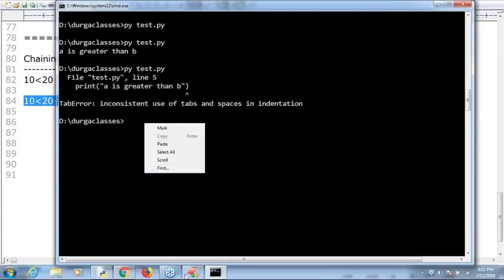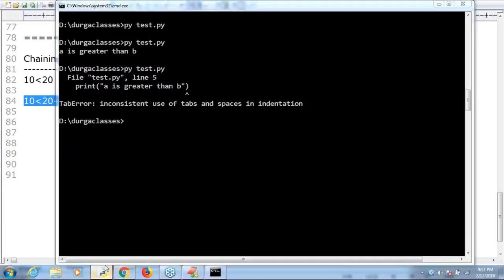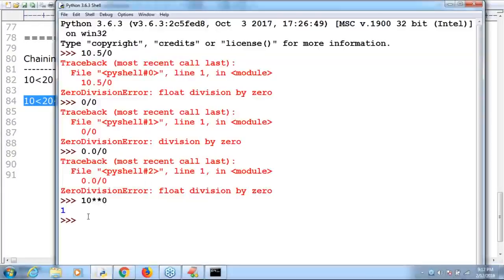Now observe very carefully. I take 10 less than 20, less than 30, less than 40. True is the answer because all the conditions are satisfied. Now 10 less than 20, less than 30, less than 40, less than 50, greater than 70. Can you tell the answer immediately? False. All the conditions are satisfied, but only one condition fails, 50 greater than 70. That's why false is the answer.